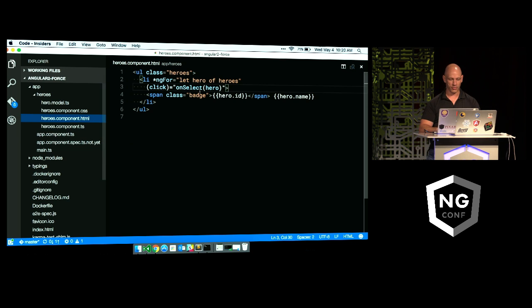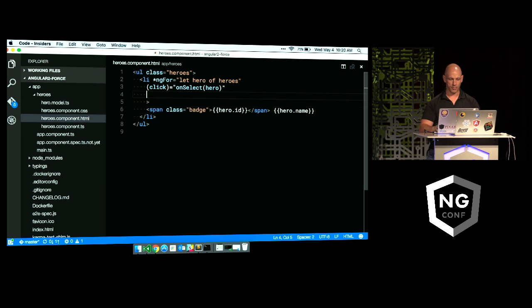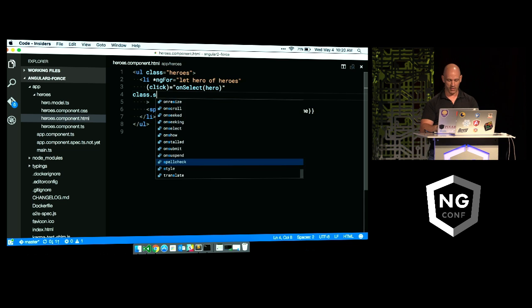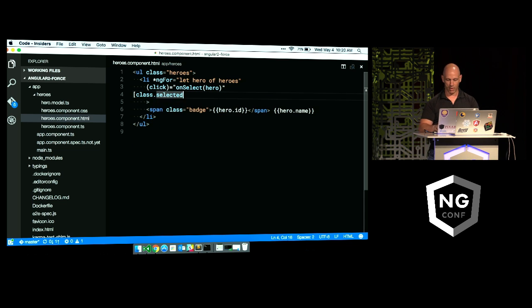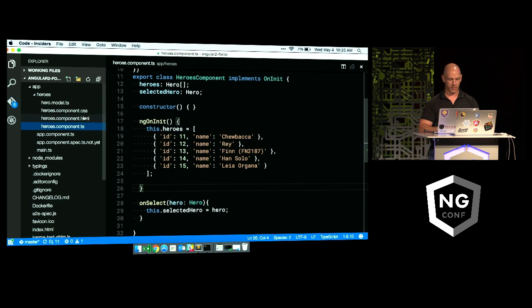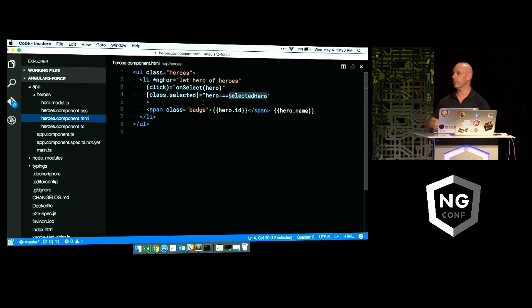So let's go ahead and do a little CSS magic again. Up in here, we can take advantage of property binding to bind to a class. I have a class called selected in my CSS. So what I want to do is say class.selected, and I want to bind that with property binding. And then I want to set that to an expression. I want to say when the hero that's in that row is equal to this selected hero property, let's make sure that's the name that I used, and it is. When that happens, it's going to apply the selected class to this particular element.